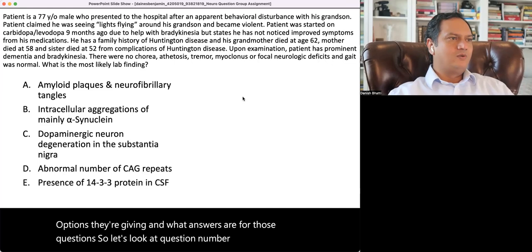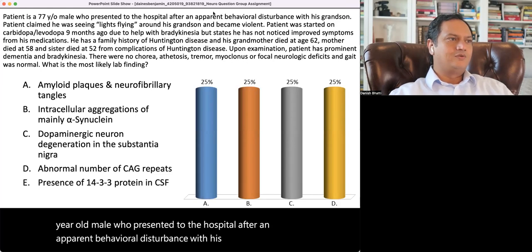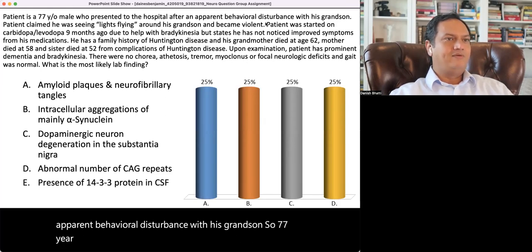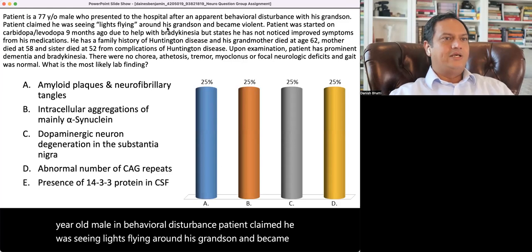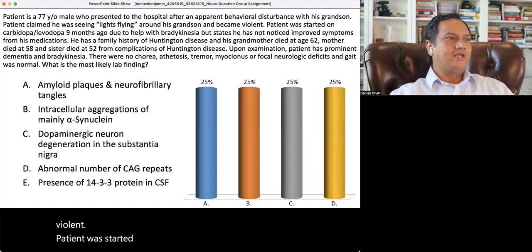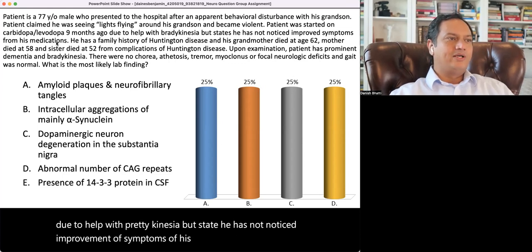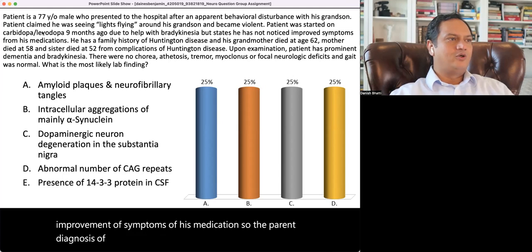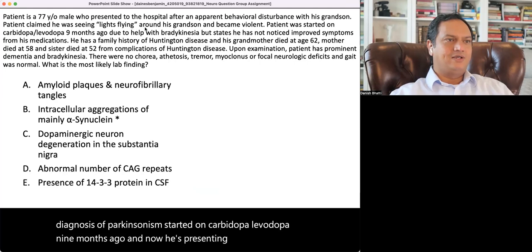So it's a 77-year-old male who presented to the hospital after an apparent behavioral disturbance with his grandson. So, 77-year-old male with behavioral disturbance. Patient claimed he was seeing lights flying around his grandson and became violent. Patient was started on carbidopa-levodopa 9 months ago to help with bradykinesia, but states he has not noticed improvement of symptoms with his medication. So an apparent diagnosis of Parkinsonism, started on carbidopa-levodopa 9 months ago, and now he's presenting with lights flying and becoming violent.